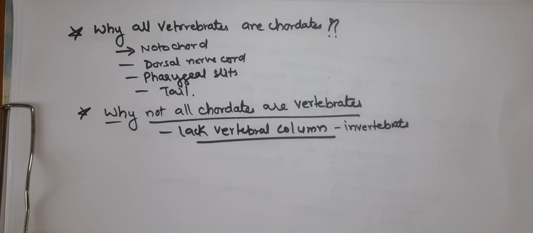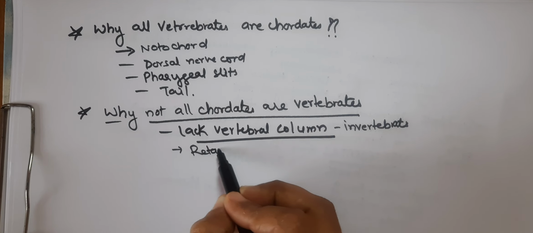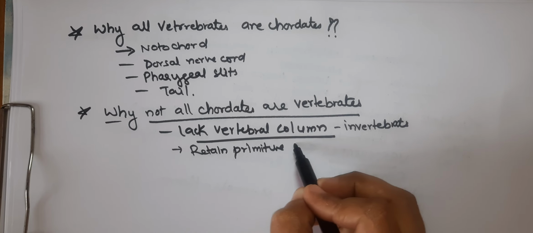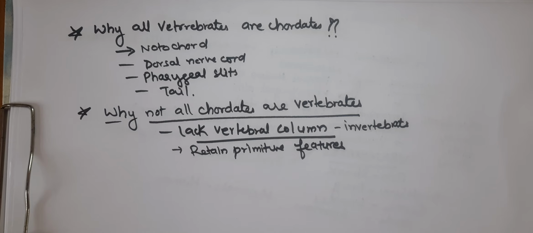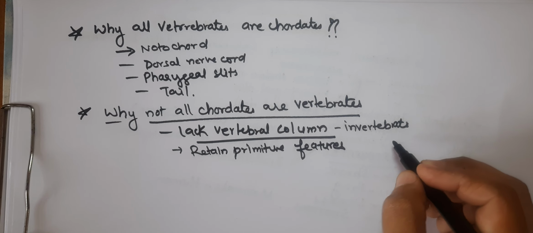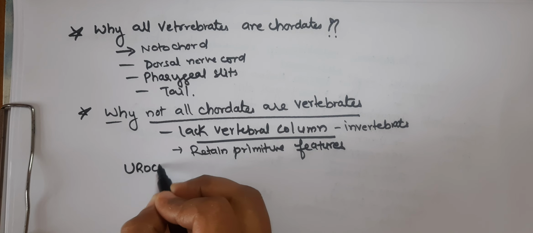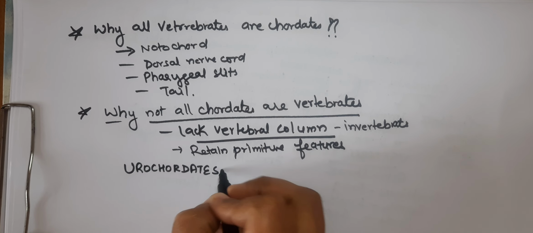Now, these chordates will retain the primitive features such as the notochord, and they will lack the advanced complexity seen in the vertebrates. The types of invertebrates are the urochordates.